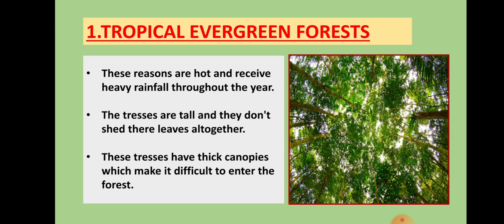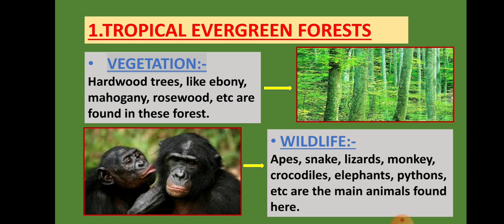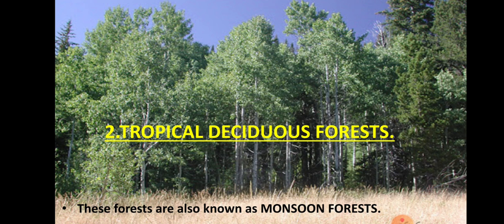The trees are tall and they don't shed their leaves altogether. The trees have thick canopies which make it difficult to enter the forest. Now vegetation: hardwood trees like ebony, mahogany, rosewood, etc. are found in these forests. Whereas if we see the wildlife, then animals such as apes, snakes, lizards, monkeys, crocodiles, elephants, pythons, etc. are the main animals found here.